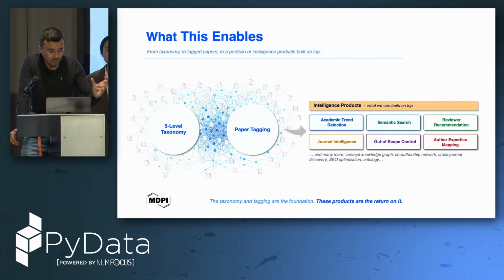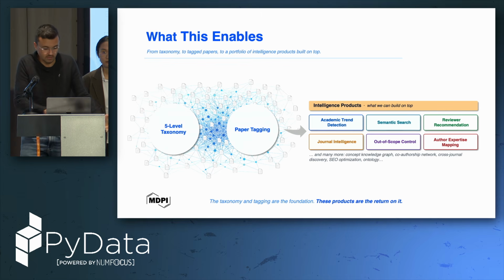We can optimize our semantic search. We can build some recommendation system. We can optimize our journal intelligence. We can also take care of the out-of-scope control, so if a paper published or submitted is out of scope for that specific journal, and many other applications like building ontology and graph and whatever. So these are just the products as a return of the foundation that we just shared.